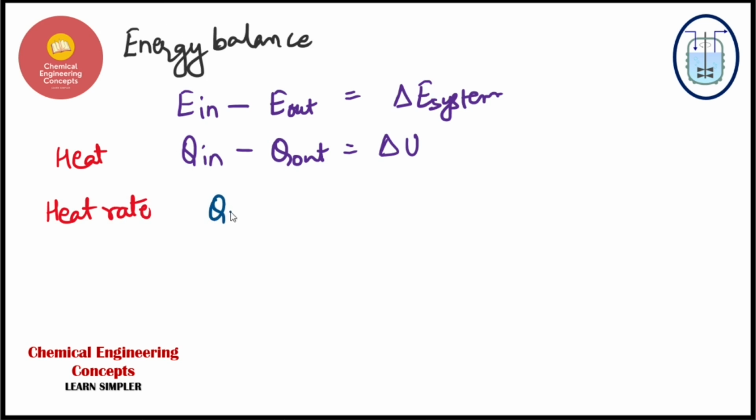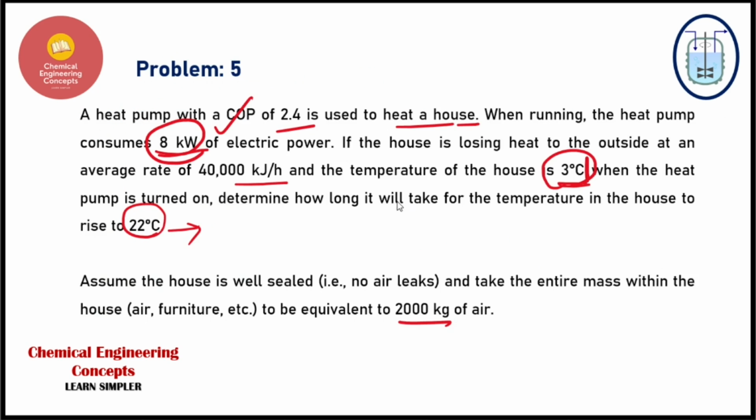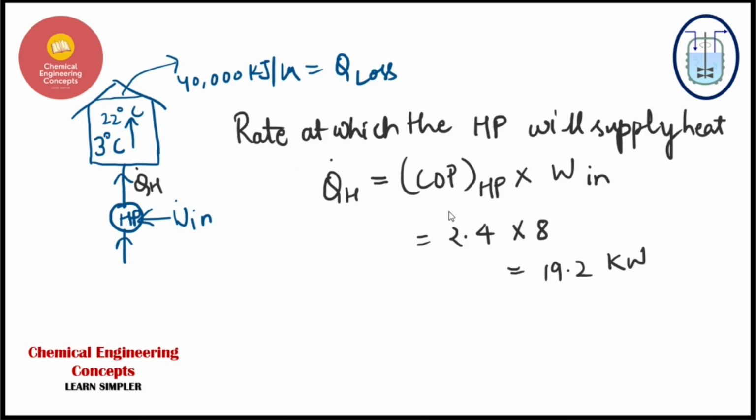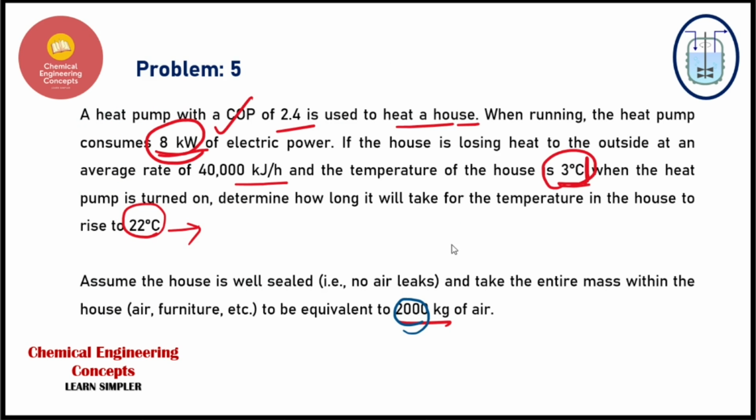So that will now be Q in dot minus Q out dot, and we will have the mass also, because you can see in the problem that the total mass is assumed to be 2000 kilogram of air. So here it will be mass multiplied by the CP value. I missed the CP value in the problem, so you can write the CP value for air.